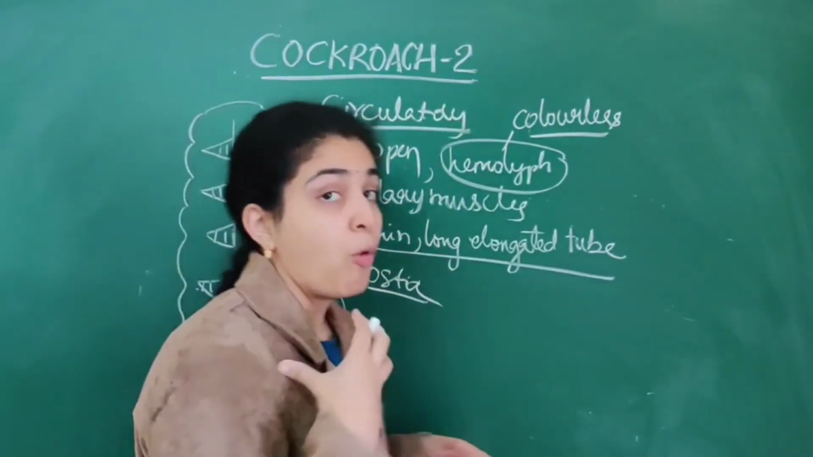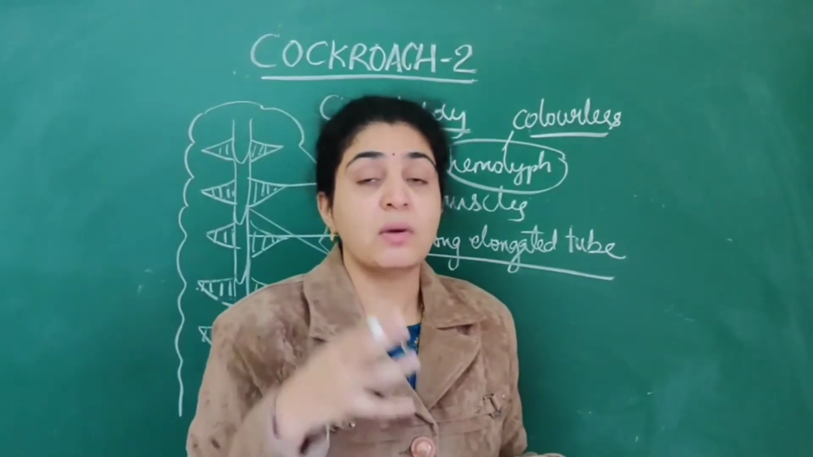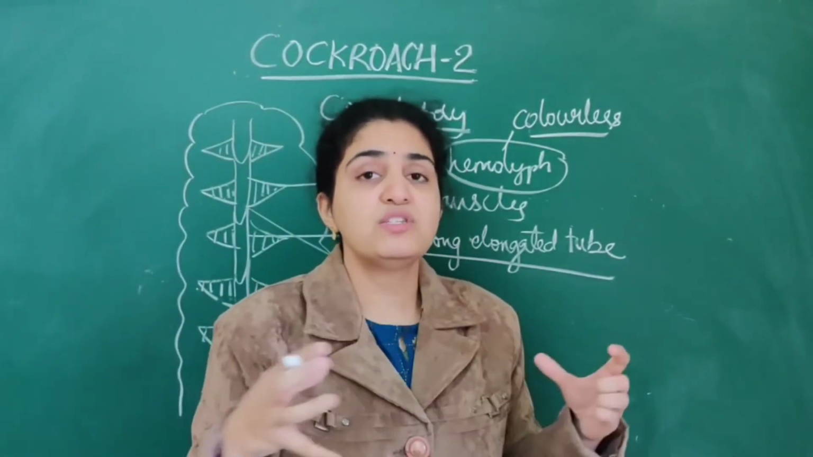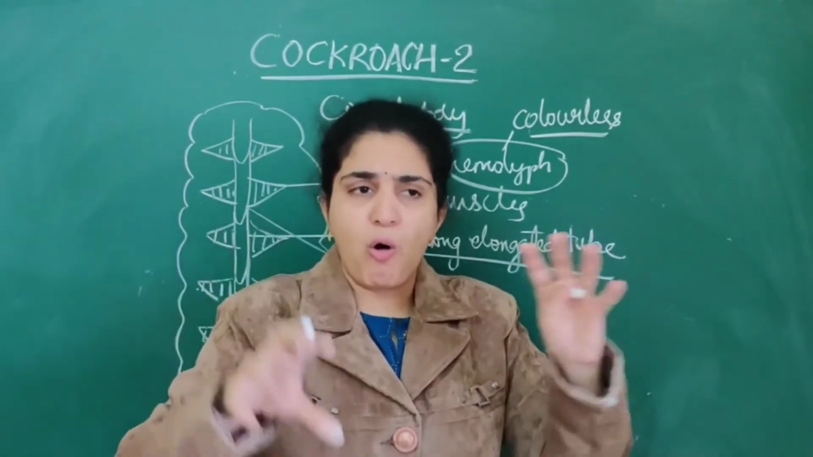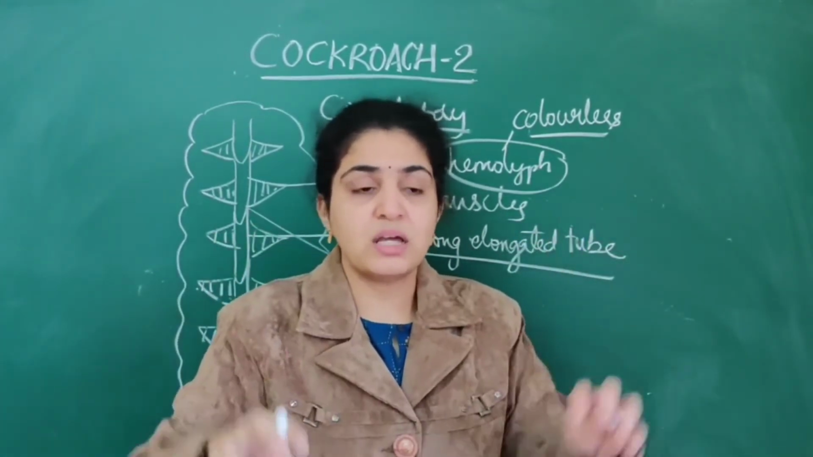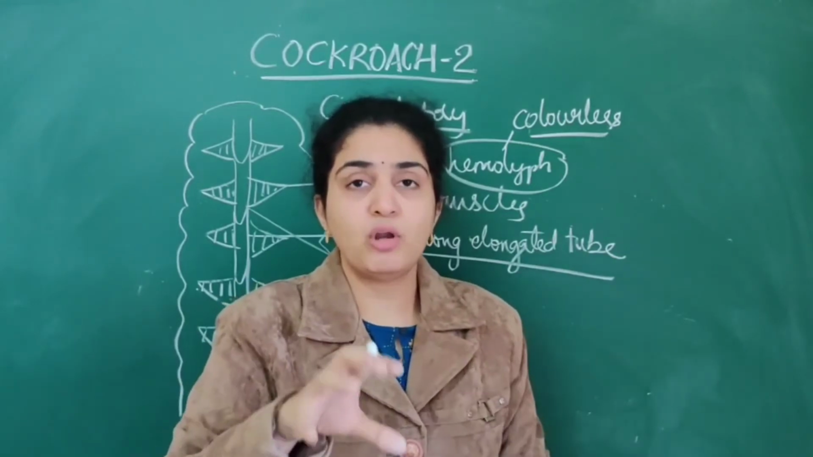And next, it is an open type of circulatory system. Open type means what? Openly it flows into spaces. All the organs which are present are bathed in the hemolymph.